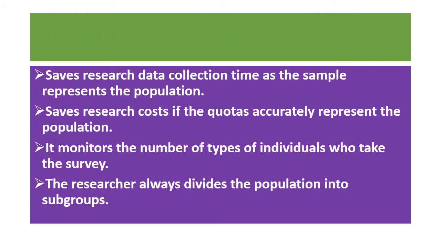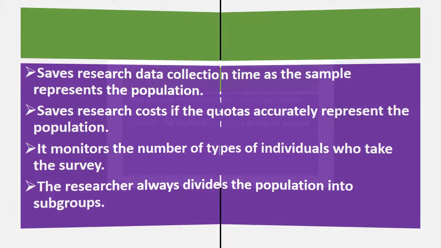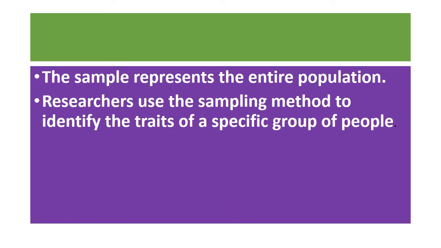It saves research data collection time because within a minimal period we can collect a larger sample, and it saves research cost if the quotas accurately represent the population. It also monitors the number and types of individuals who take the survey, and the researcher always divides the population into subgroups. Even though the sample represents the entire population, the researcher uses the sampling method to identify the traits of a specific group of people.